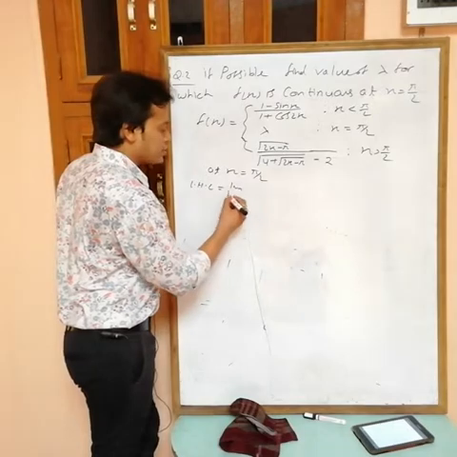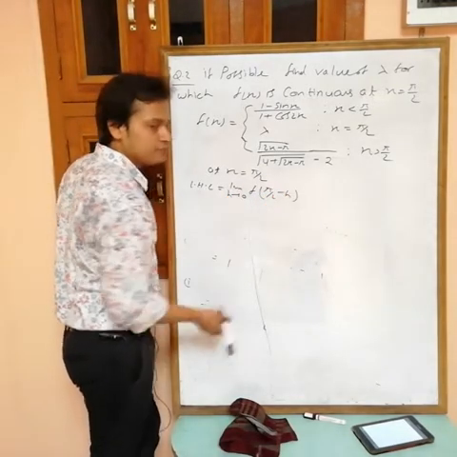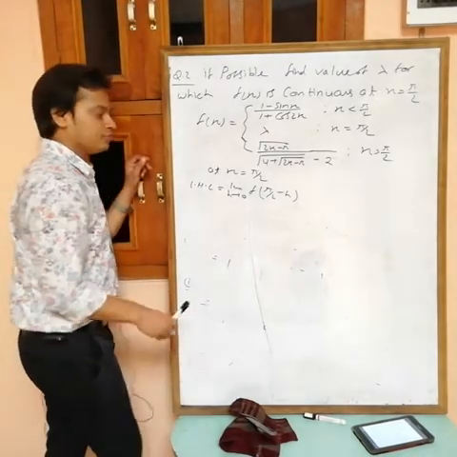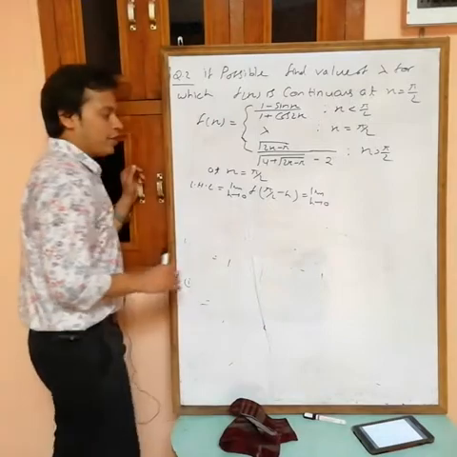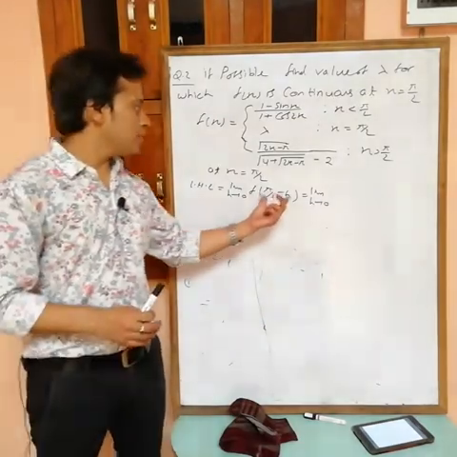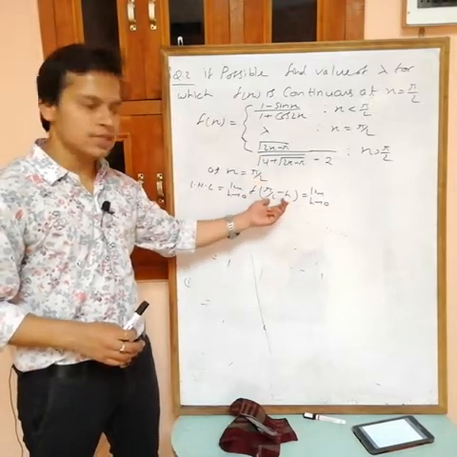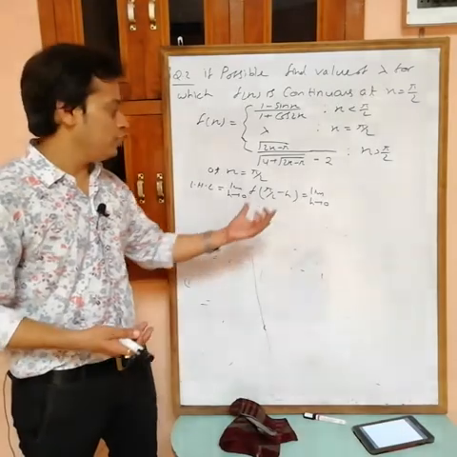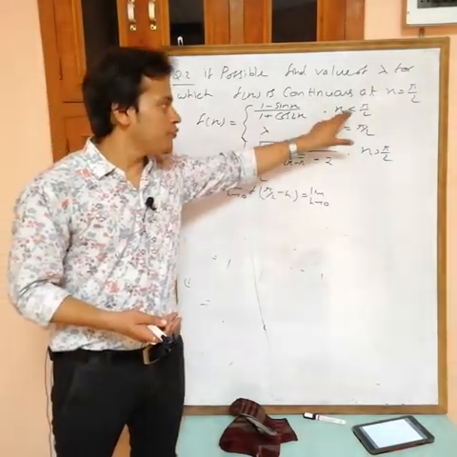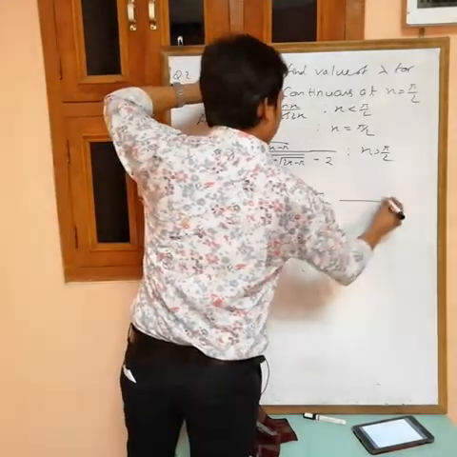LHL is the limit h tending to 0 of f(pi by 2 minus h). Simple. Which expression do we take? Pi by 2 minus h is less than pi by 2, so if x is less than pi by 2, this is the value. Put it in this one.